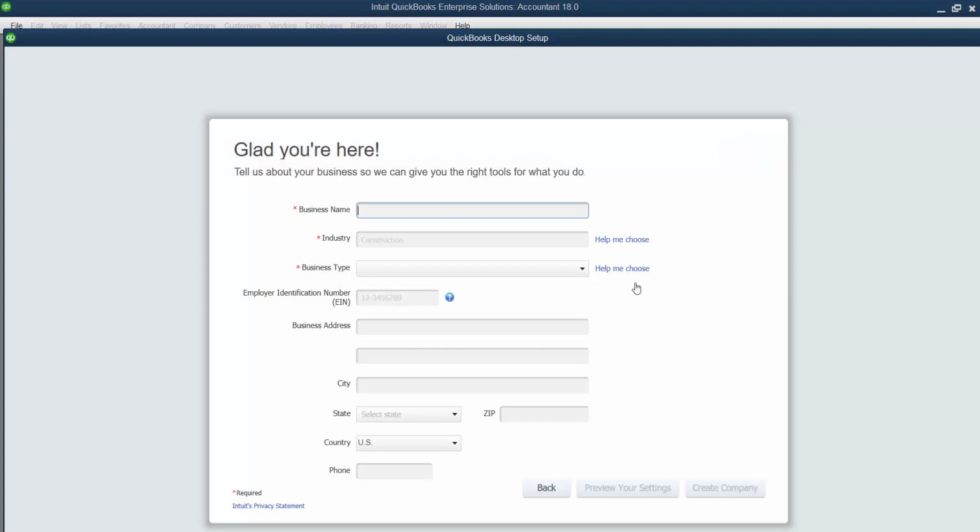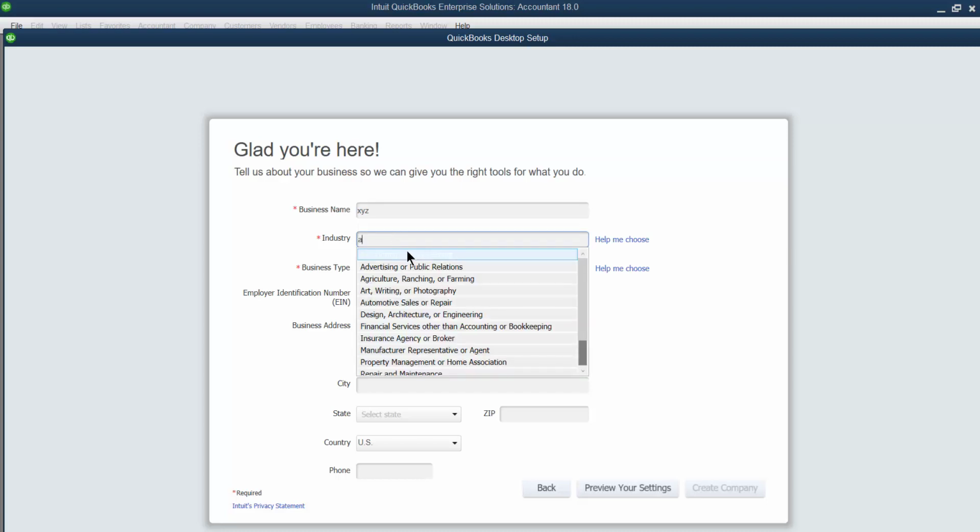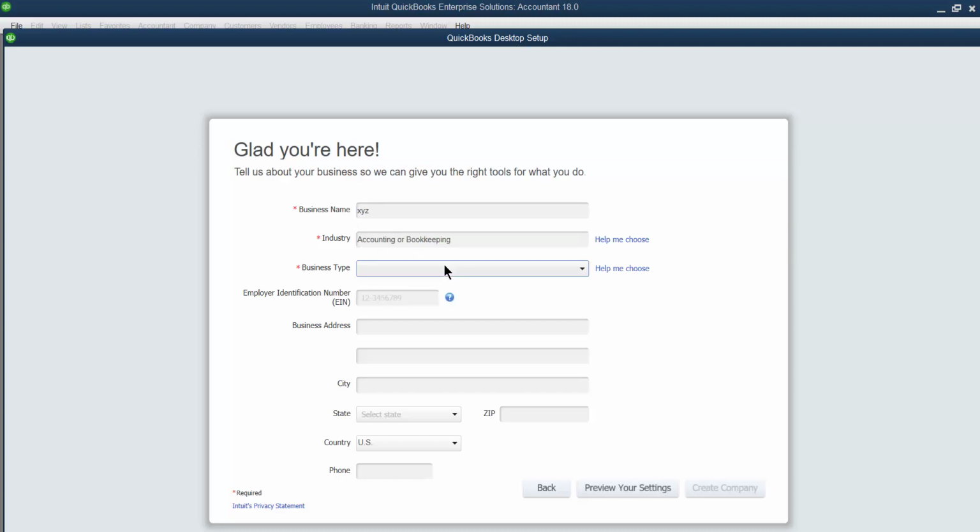Then click on express start and give a name. For example, suppose the name of your company is XYZ. But in your case, please mention your name here, right? Suppose your name is Ahmad, mention Ahmad. Your name is Mahmoud, just mention Mahmoud. Regarding the type of company, just mention any type. Suppose this is accounting, in the type of industry. Type of business, you can select any one. Let us say this is a partnership, right?